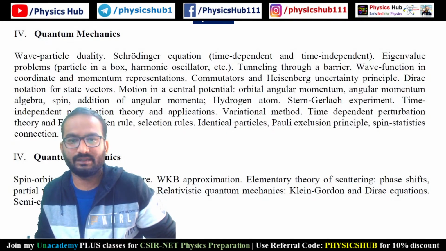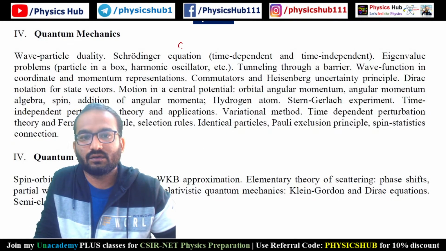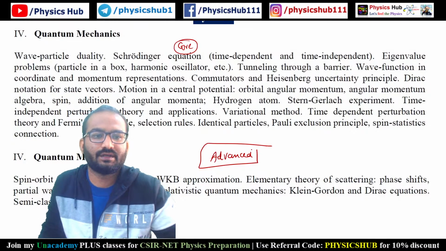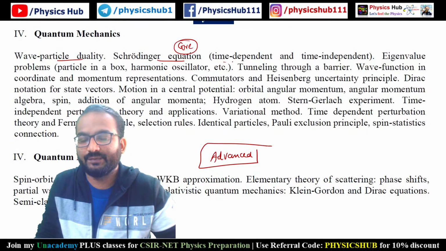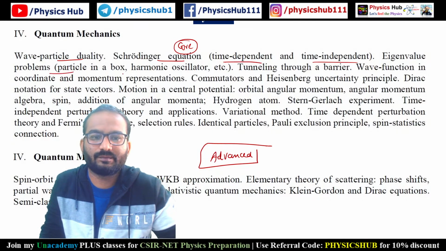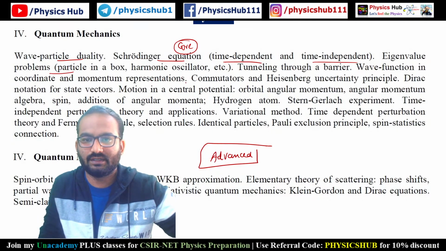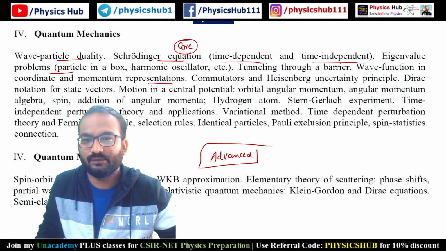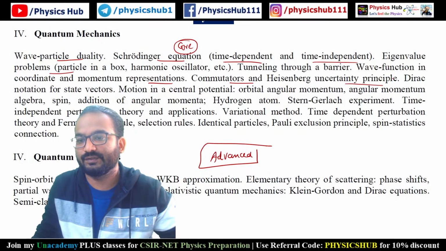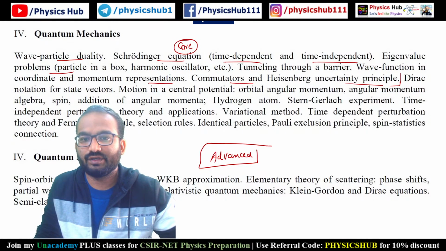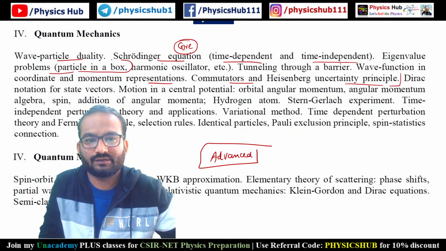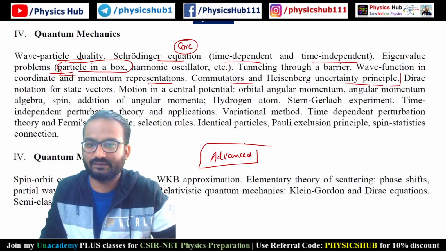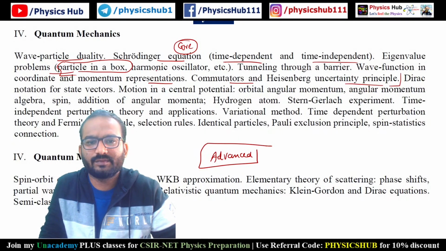And if you look at the syllabus, it has a core part as well as an advanced part. So in the core part, you see wave particle duality, Schrödinger equation, time independent, time dependent, eigenvalue problems, particle in a box, then harmonic oscillators, tunneling through a barrier, wave function in coordinate representation, momentum representation. Then we have commutators, Heisenberg uncertainty principle. So these many things are quite easy. And a few topics are there like particle in a box, harmonic oscillator. From these topics, questions are very frequent and they are very easy to answer. Questions come from these particular topics.